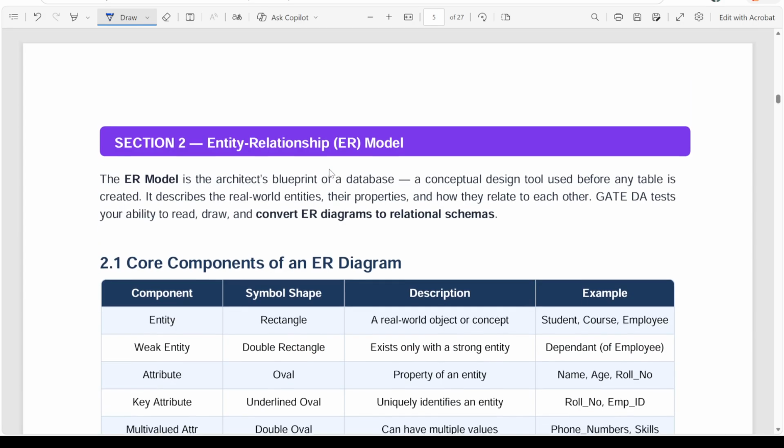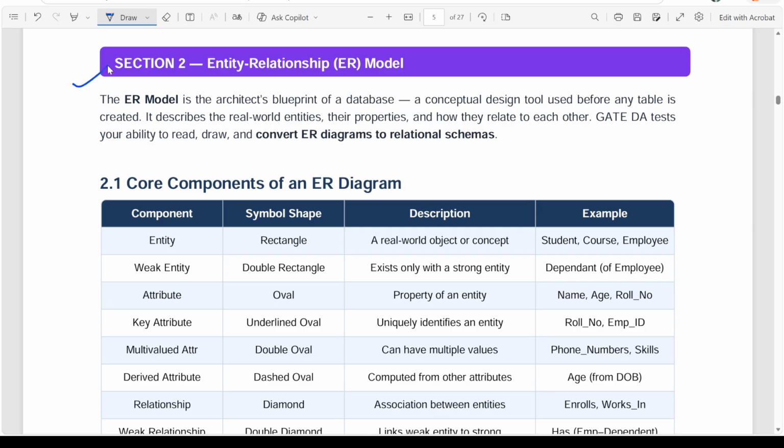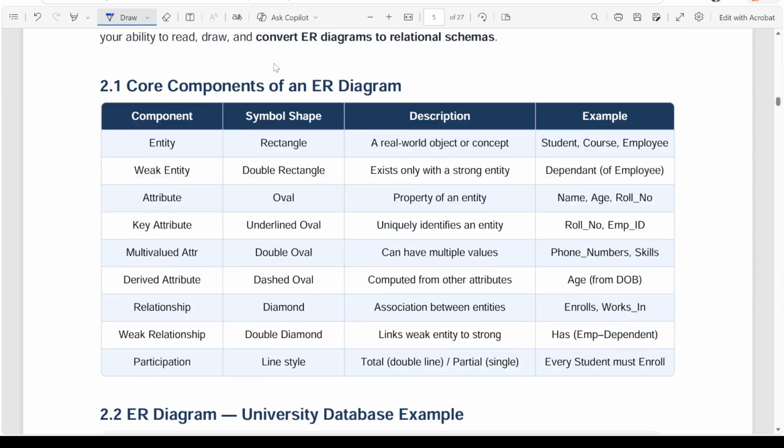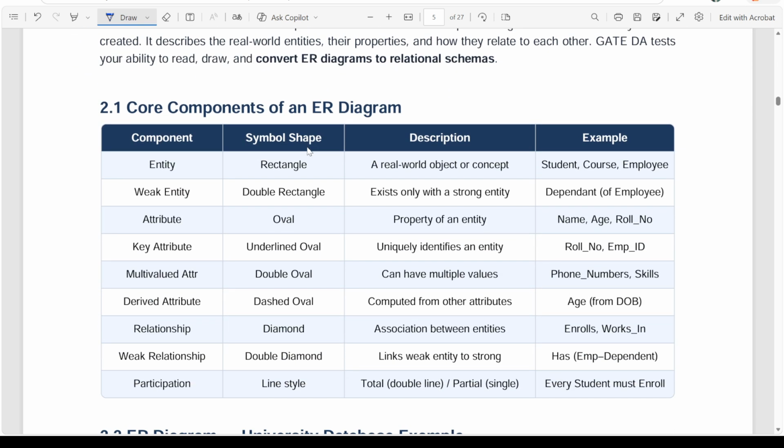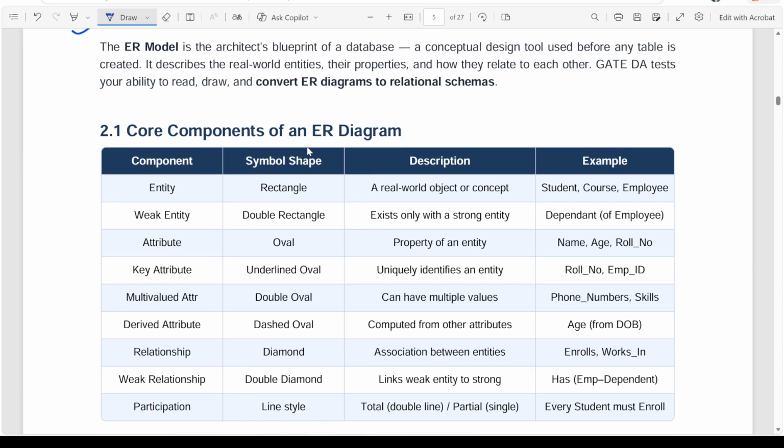Okay, what other thing in detail, if you see, we are going to see ER models, like what are the different ways to draw the ER model, and under that model, we use different shapes to represent different components. So those shapes, what they mean, and when we convert the ER diagram into the relational model, what shape becomes what, those things we are going to see.